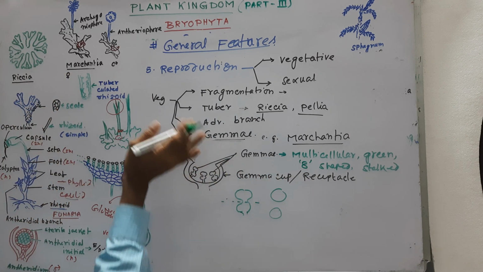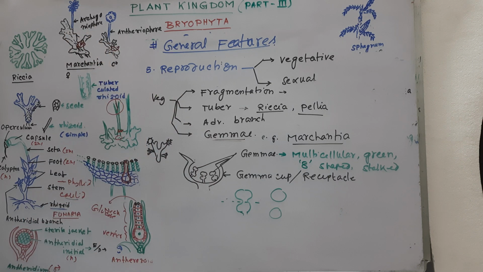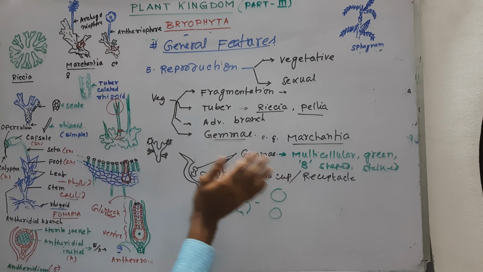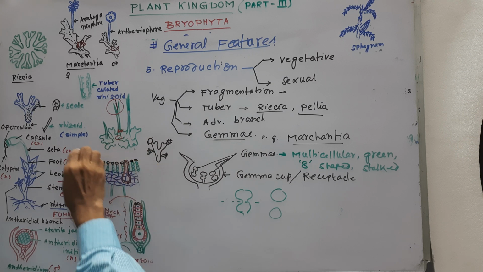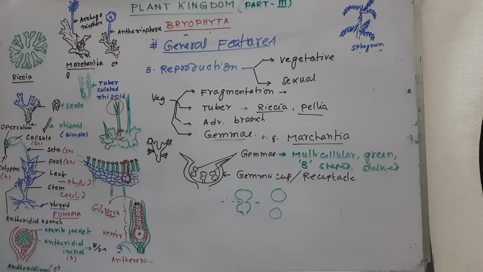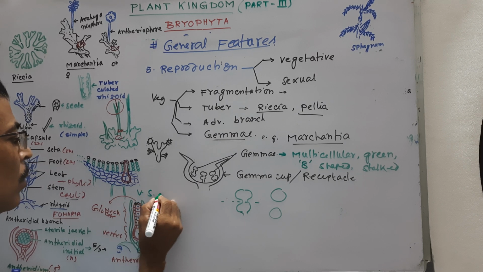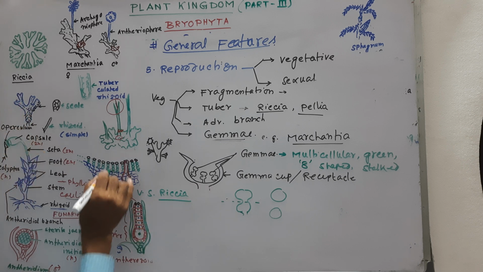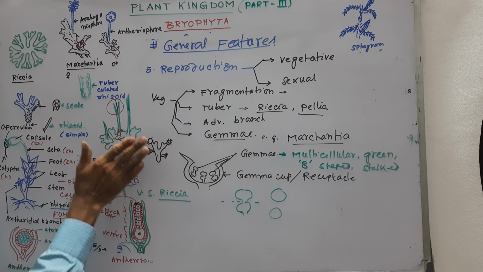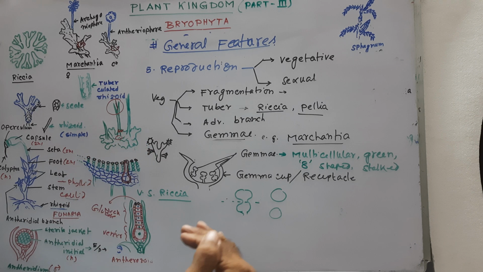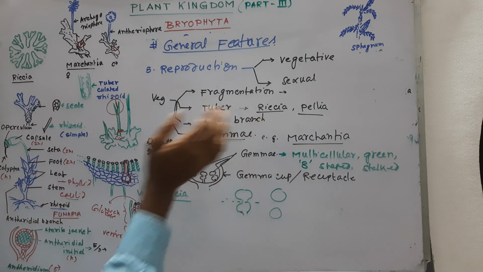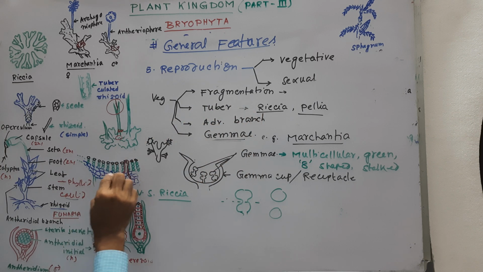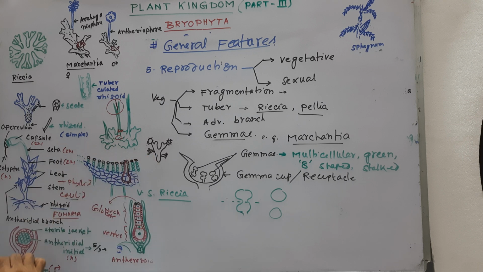These gemmae are arranged on the dorsal surface. If we take a vertical section of Marchantia, we can see there are two definite regions. The thallus may be differentiated as in Marchantia, or undifferentiated as in Anthocerotopsida. The upper zone is called the assimilatory zone and the lower zone is called the storage zone.